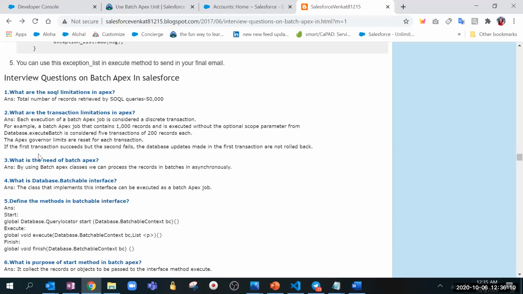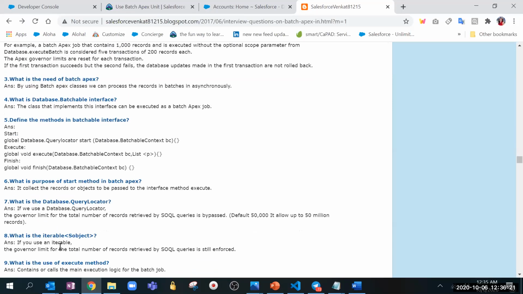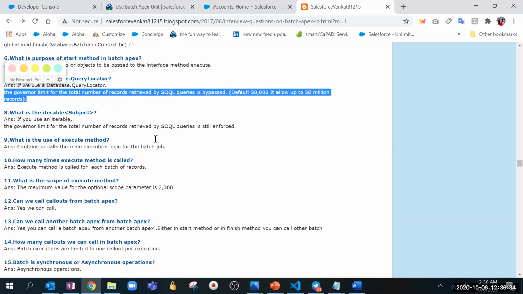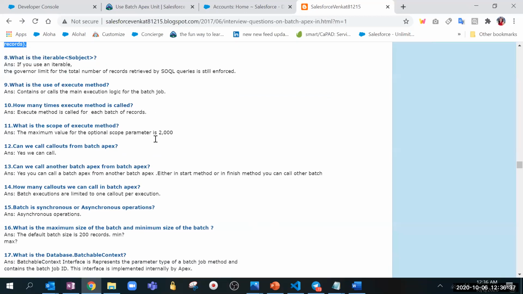Correct. Then what is the need of batch Apex? We have learned that. What is the Database.Batchable interface? We just discussed that. The methods are start, execute, and finish. Then the purpose of start. So what is Database.QueryLocator? What does it do? Vishwanath, can you tell me? Yeah, we just discussed it in batch processing. In the start method, you declare the return type of the method as Database.QueryLocator, and you get it from Database.getQueryLocator.